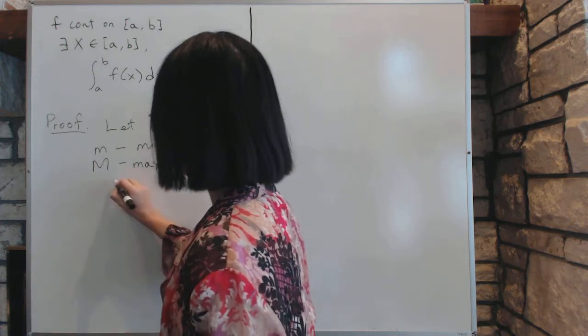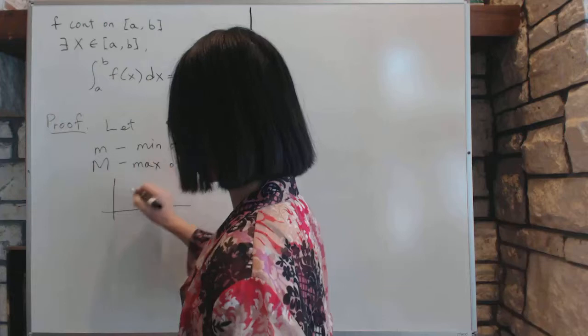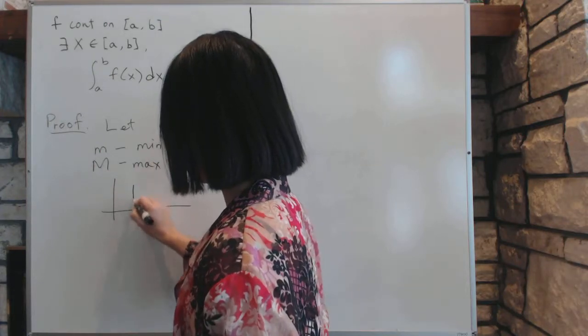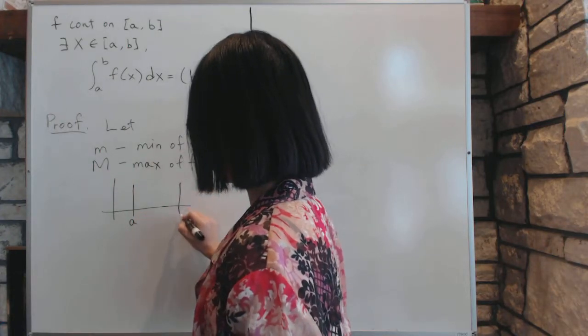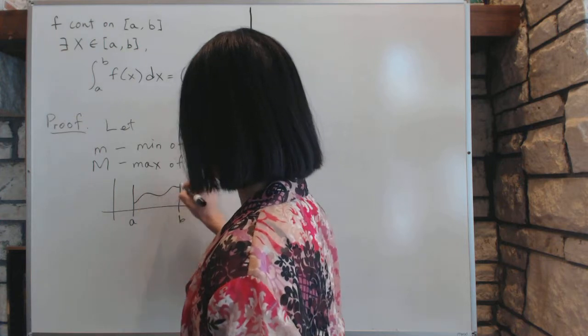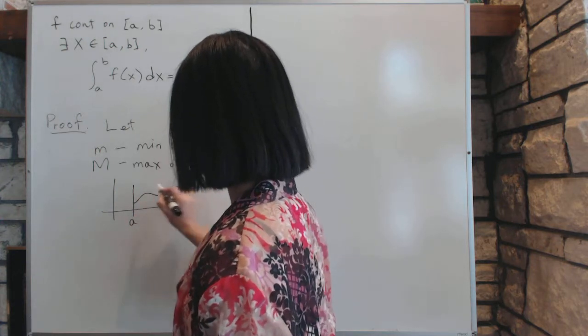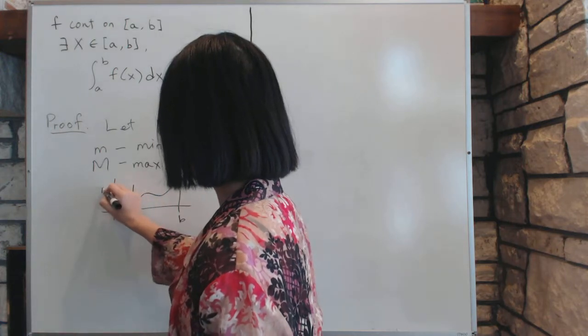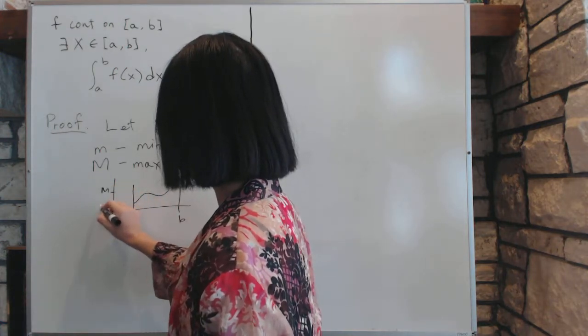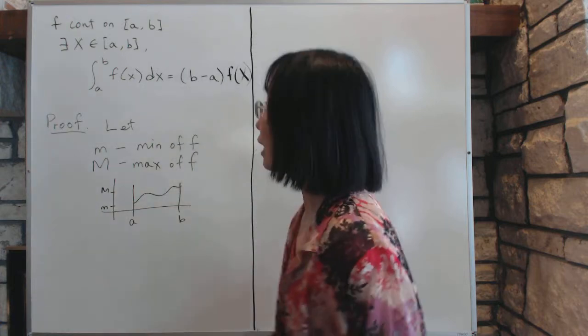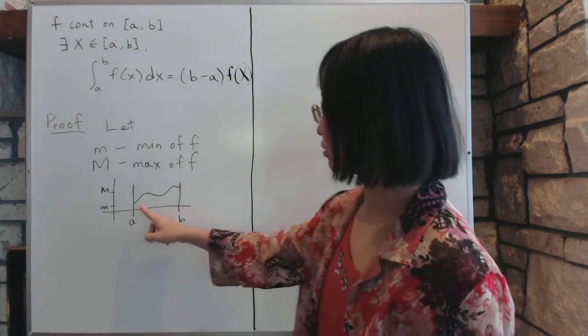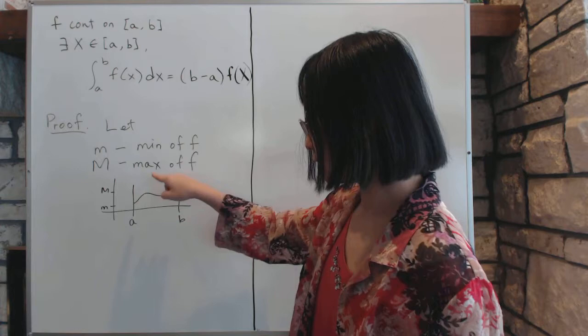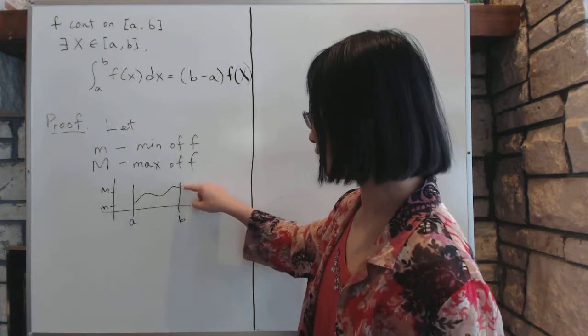So if you draw the graph, say this is a, and this is b, and f goes around in there somewhere. The absolute highest point, say right here, is the big M, and the lower point is small m. And being that f is continuous on the closed interval, it has to start somewhere, it can't break, and it has to end at a definite point.